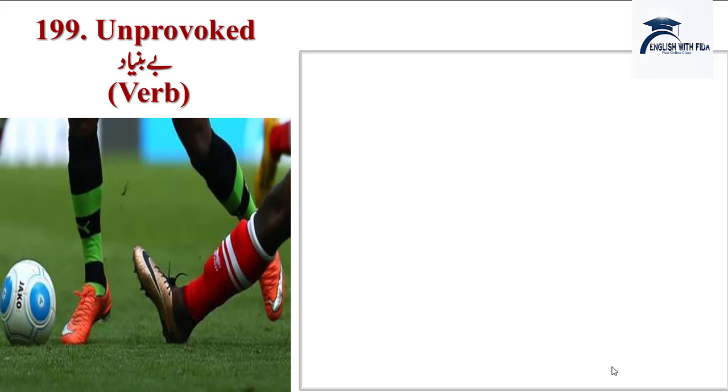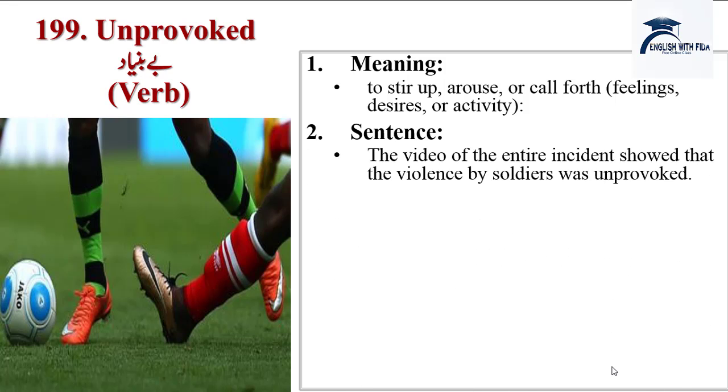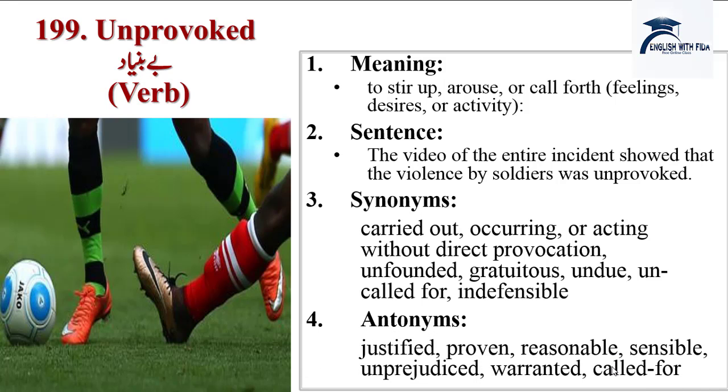Next word is unprovoked, bebunyad. Meanings are to stir up, arouse or call forth feelings, desires or activity. Sentence: the video of the entire incident showed that the violence by soldiers was unprovoked. Synonyms are carried out, occurring or acting without direct provocation, unfounded, gratuitous, undue, uncalled for, indefensible. Antonyms are justified, proven, reasonable, sensible, unprejudiced, warranted, called for.